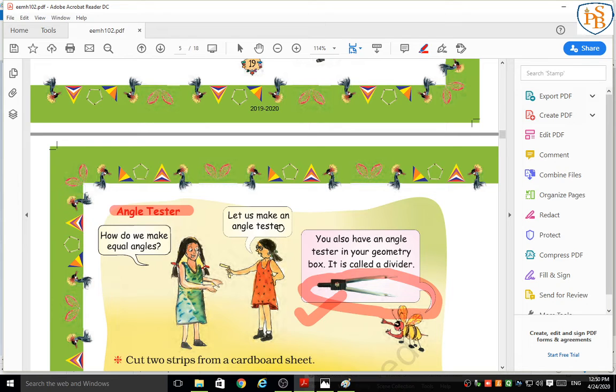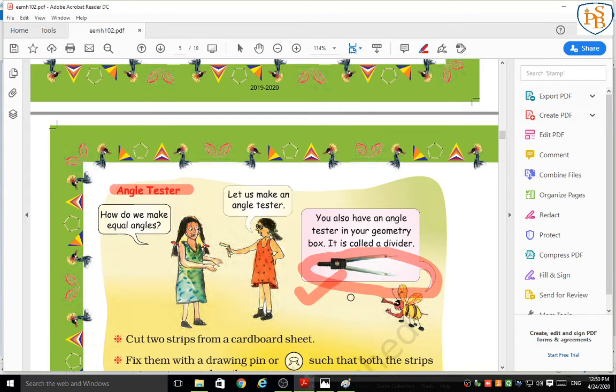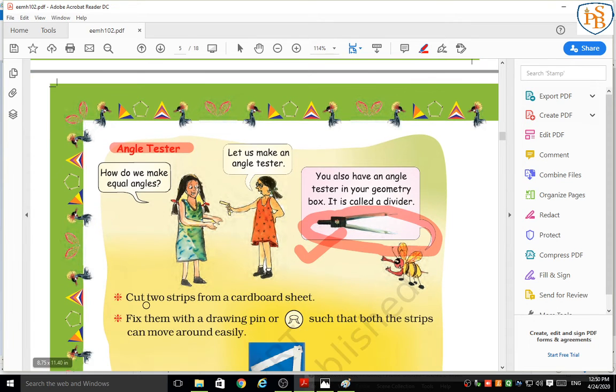Let us make an angle tester. So here she made one angle tester. How can she make it? What did they say? Cut two strips from a cardboard sheet. This activity you also have to do at your home. You have to make an angle tester. How are you going to make it?